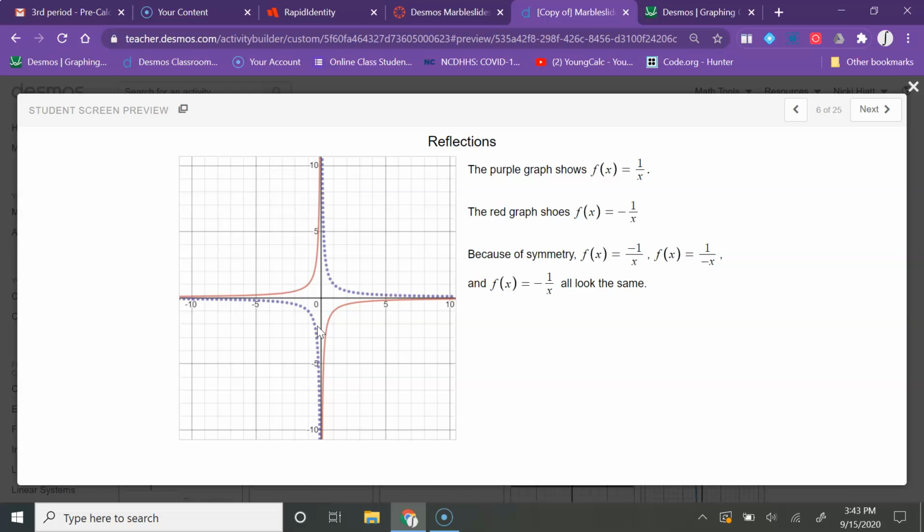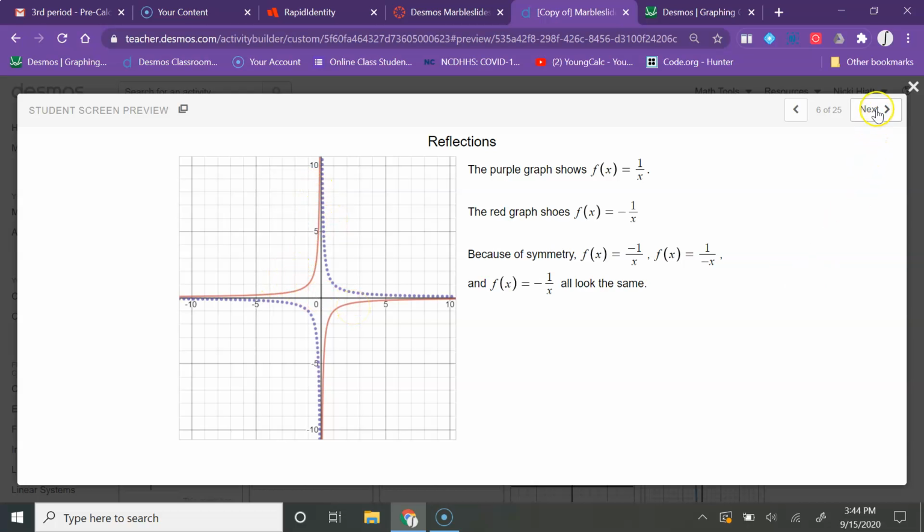However, because of the symmetry of this graph, you really can't tell whether it's been reflected over the x-axis here or whether it's been reflected over the y-axis. That's because if you put the negative in the top of the equation or the bottom of the equation or out front, it really doesn't make a difference here. So a negative is going to switch the graph from being up here in the first and third quadrants to being in the second and fourth quadrants.